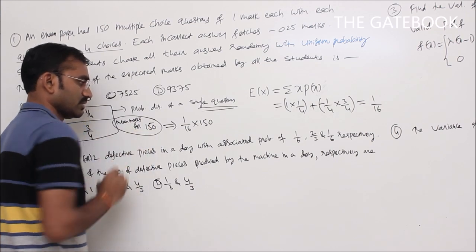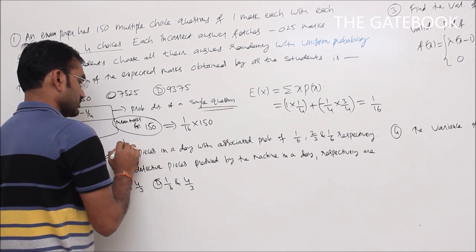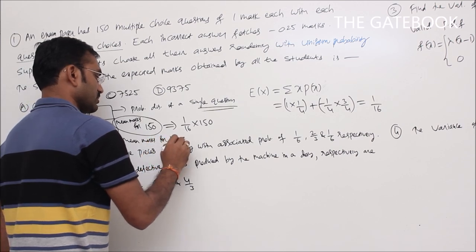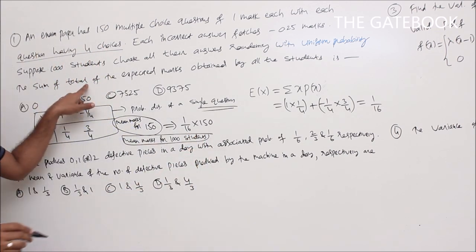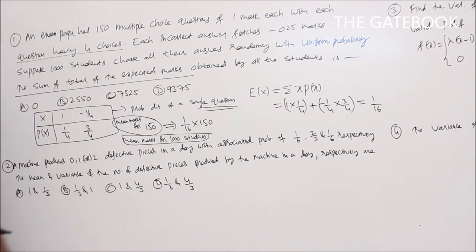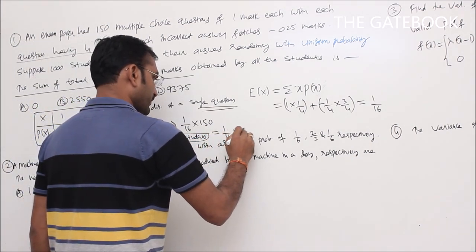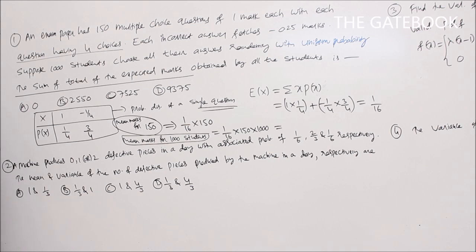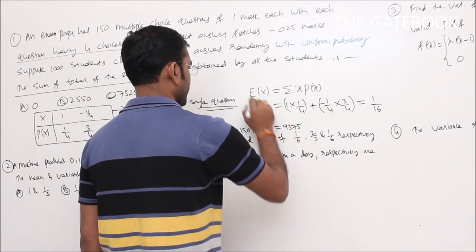Now, for how many students? Totally 1000 students. The mean marks for 1000 students will give the sum of the total expected marks obtained by all the students. Mean marks for 1000 students is equal to 1 by 16 into 150 into 1000. Simplifying this, that will give 9375.